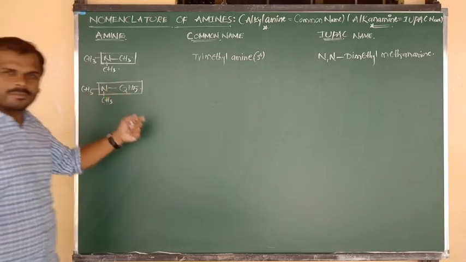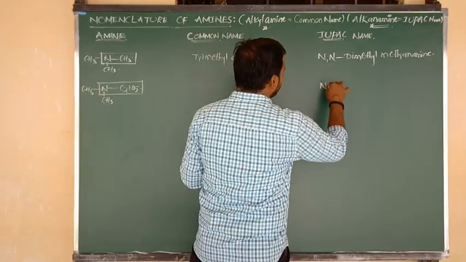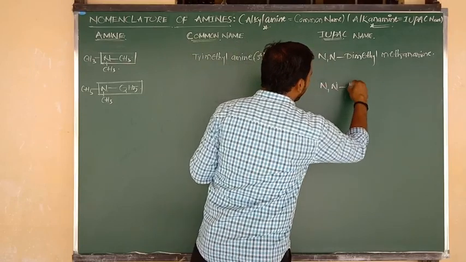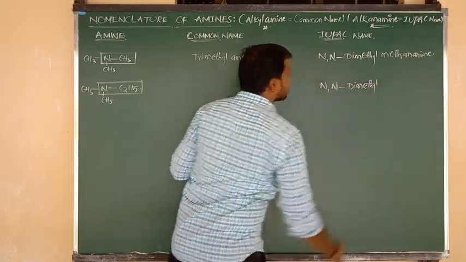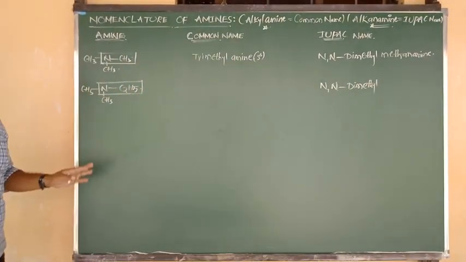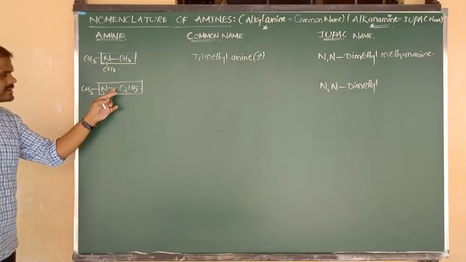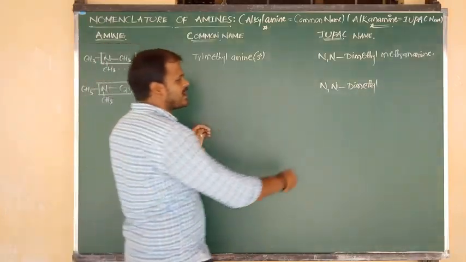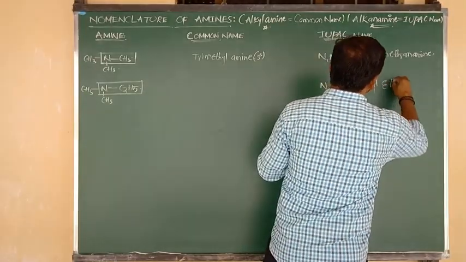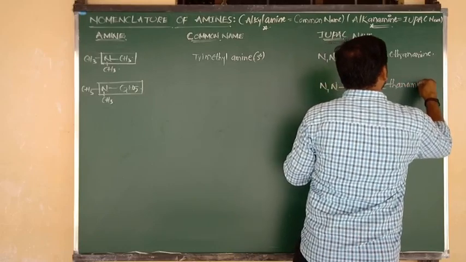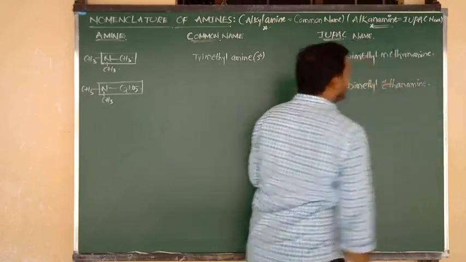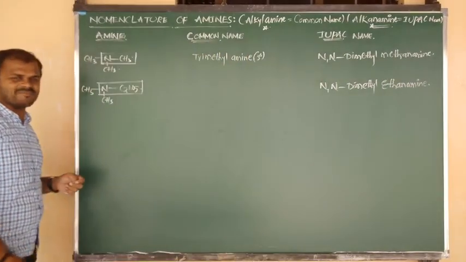Both are methyl present on nitrogen, so the IUPAC name is N,N-dimethyl. The remaining 2 carbons, single bond, functional group amine: N,N-dimethylethanamine. We have written the IUPAC name easily.